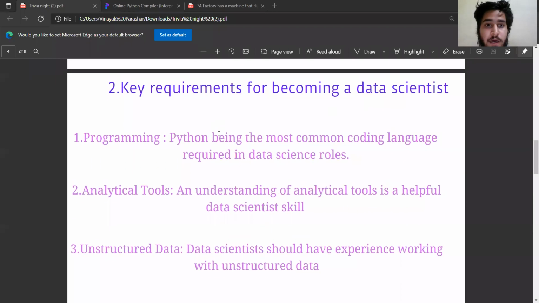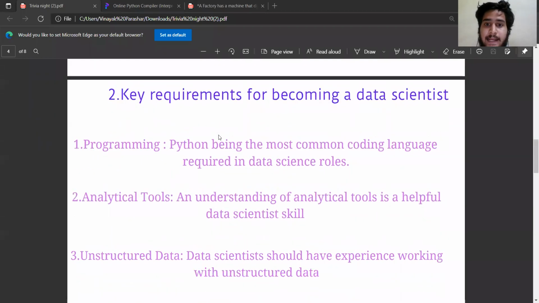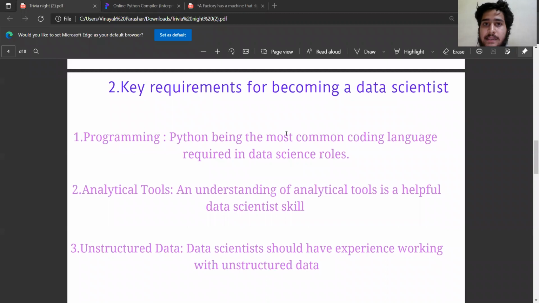Now, coming to the another statement, the key requirements for becoming a data scientist. This is my second question. And the key requirements are basically three key requirements: programming, analytical tools, and unstructured data. Now, in programming, I have chosen Python.